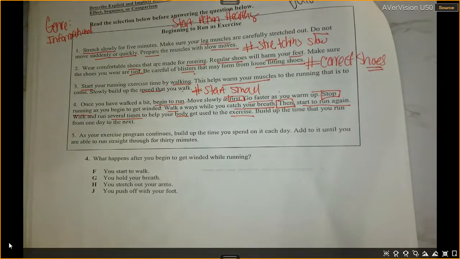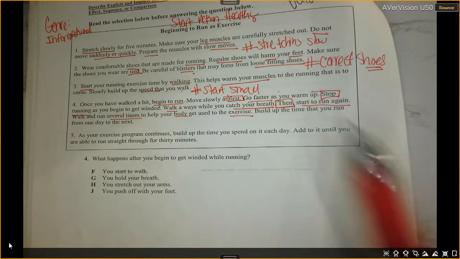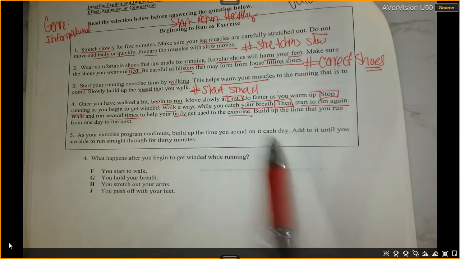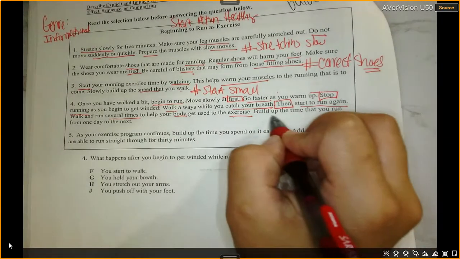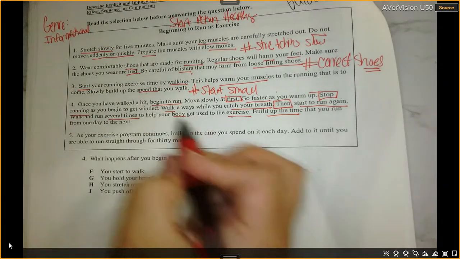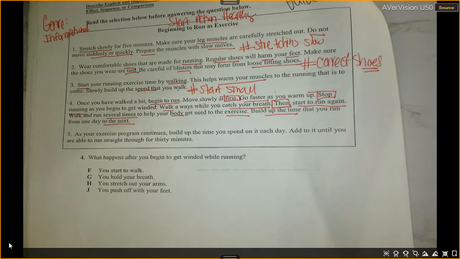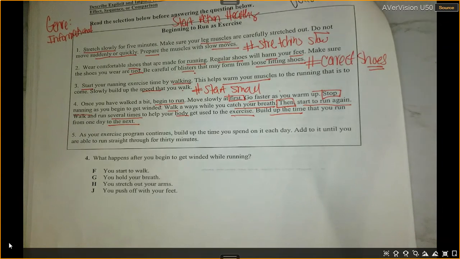So you can't just wake up one day and say, today I'm going to run 10 miles. You can't do that. You have to go little by little. You have to begin, stop, catch your breath, do it again. And eventually you will be able to run 10 miles, 3 miles, whatever it is that you want. So build up the time. So you go from 5 minutes, 10 minutes to 15 minutes from one day to the next. So today you might start off with 3 minutes. Tomorrow you might do 4 and then 5. And eventually you can do a whole 30 minutes or an hour.